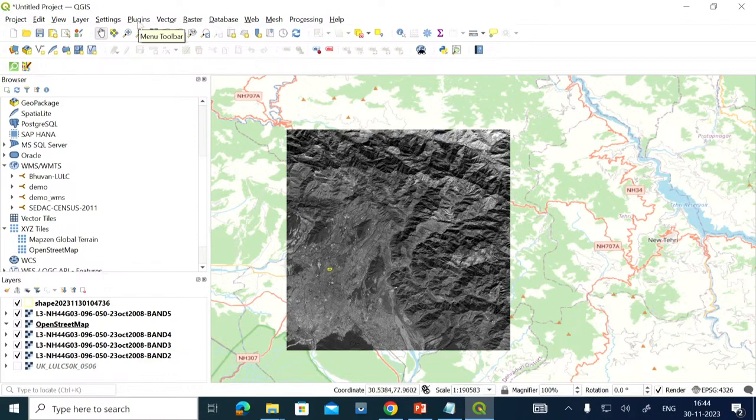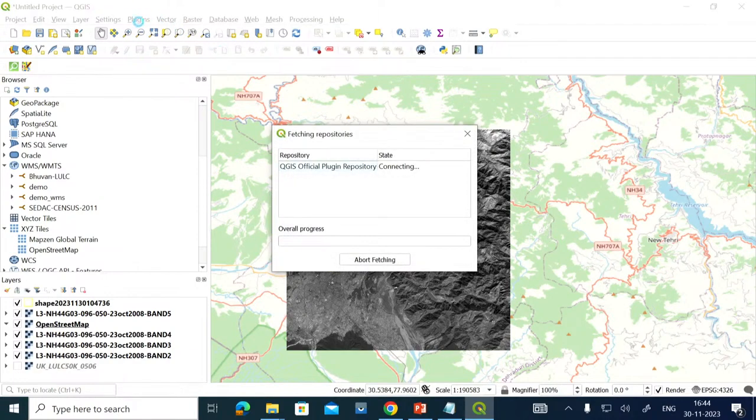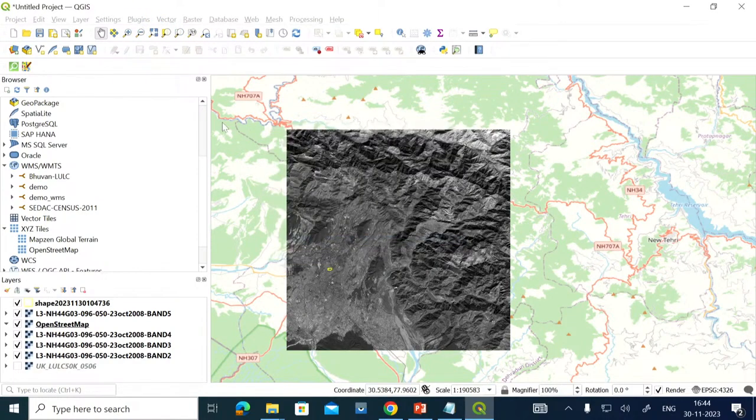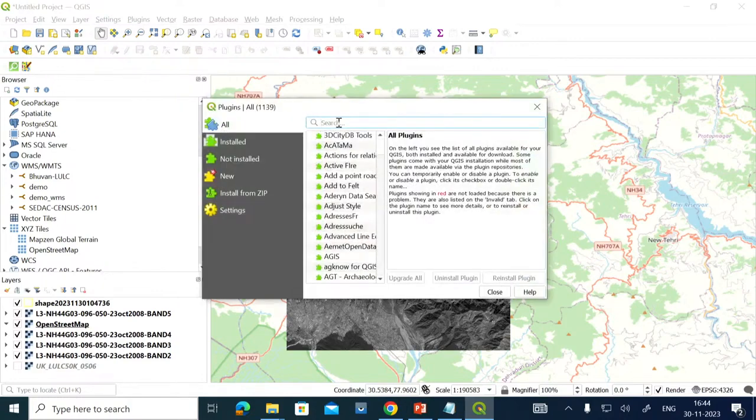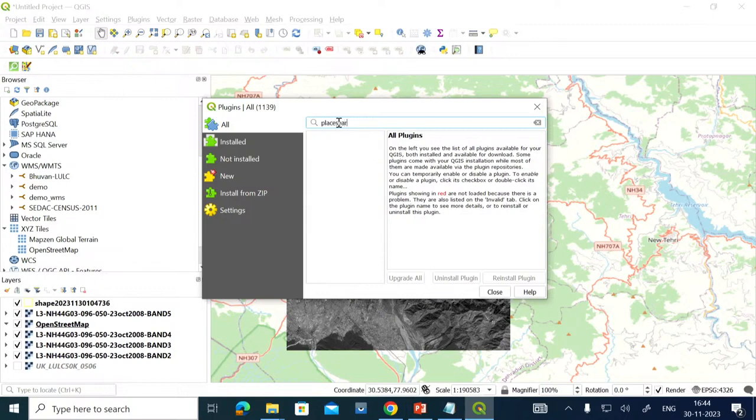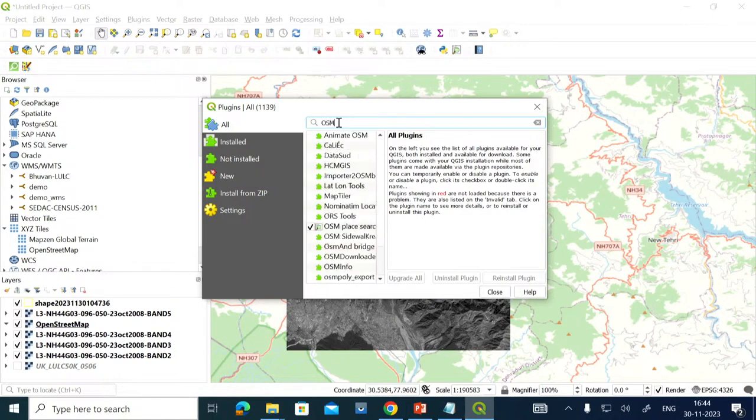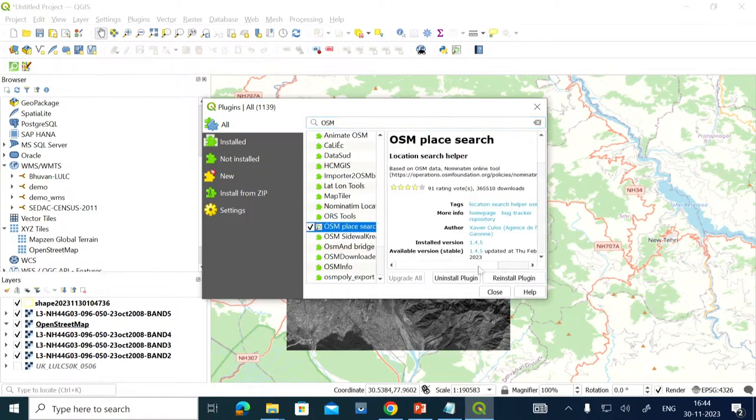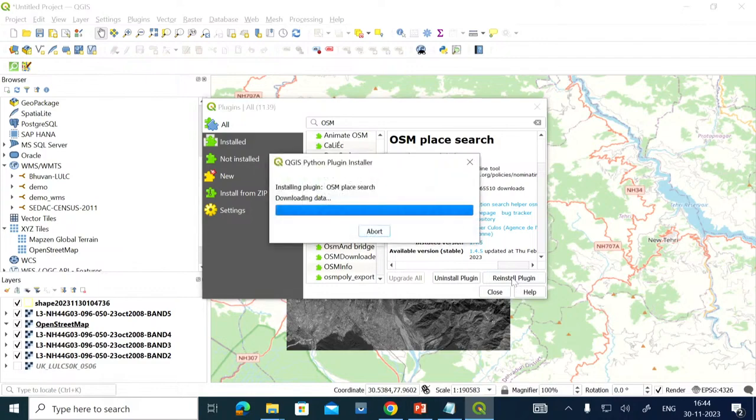In QGIS itself, there is one plugin. You can go to the plugins and type place search, OSM Place Search. Okay, so this is OSM Place Search. Select it and then install the plugin. The plugin will be installed.